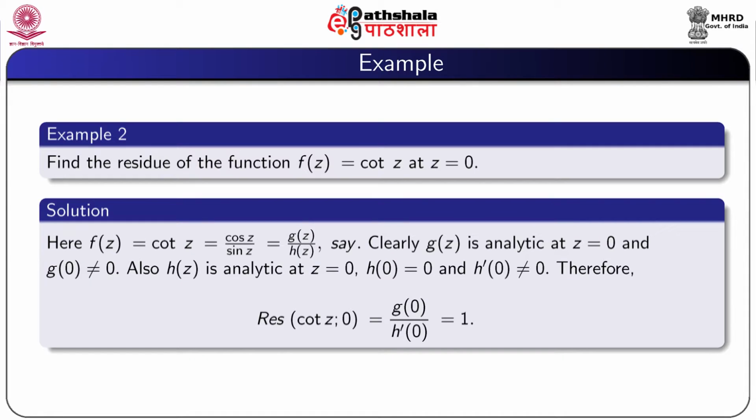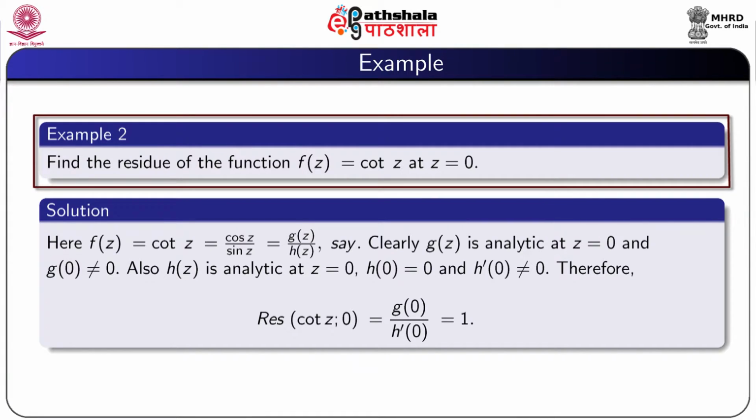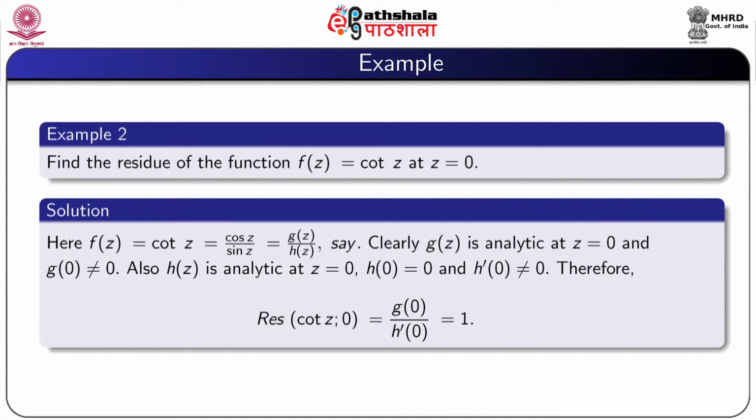Another example: find the residue of the function f(z) equal to cot z at z equal to 0. So, solution: here f(z) is cos z by sin z. So, we take cos z as g(z) and sin z as h(z). Clearly g(z), that is cos z, is analytic at z equal to 0, and g of 0 is equal to 1, which is not 0.